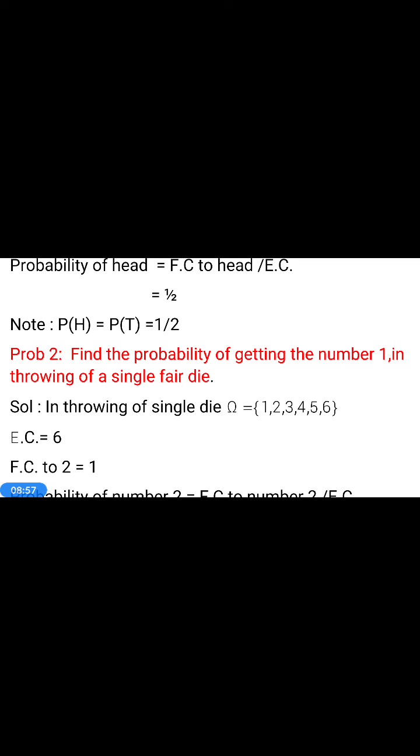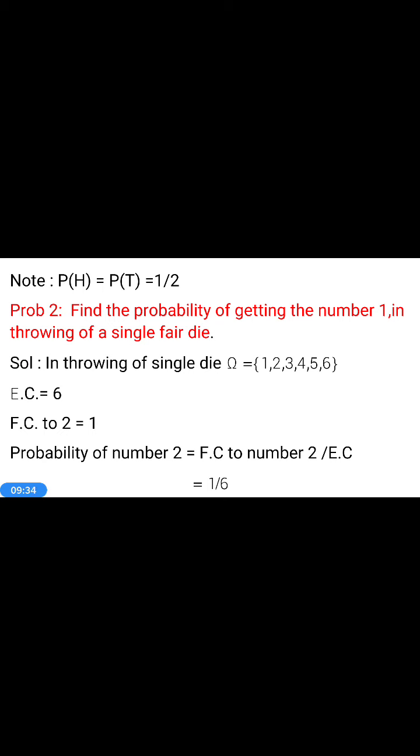Find the probability of getting the number 1 in throwing of a single fair die. A fair die means a die having numbers on the 6 faces: 1, 2, 3, 4, 5, 6. If the numbers are not 1 to 6, it is called an unfair die. So in our present problem, it is a fair die. So omega is equal to the set {1, 2, 3, 4, 5, 6}. How many numbers are there? 6. Therefore EC is equal to N is equal to 6.